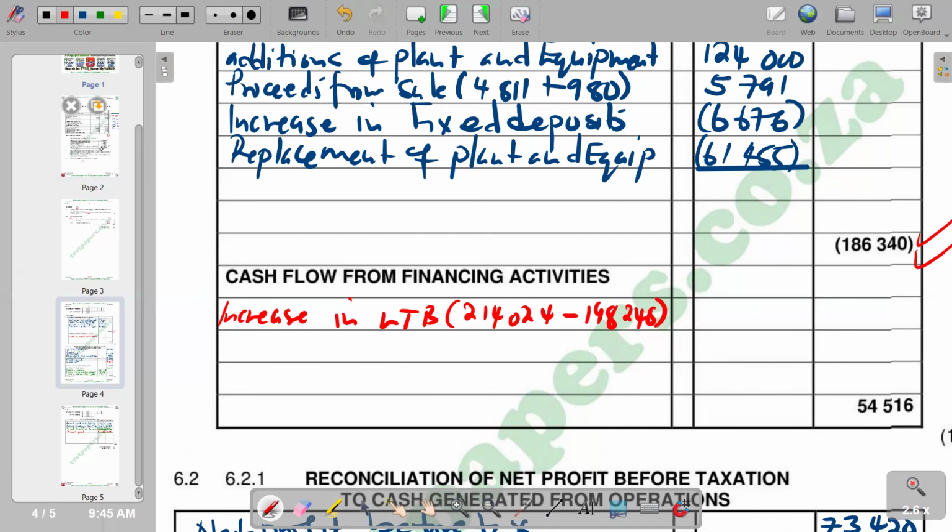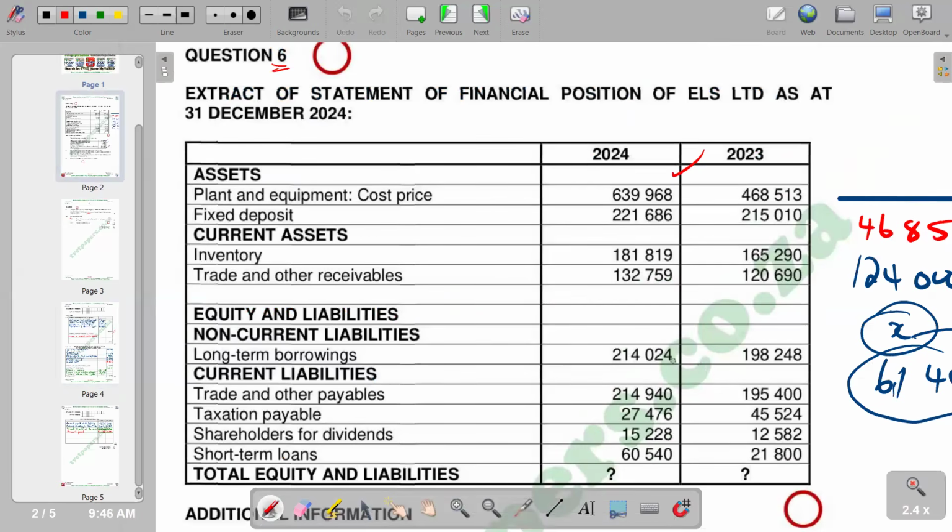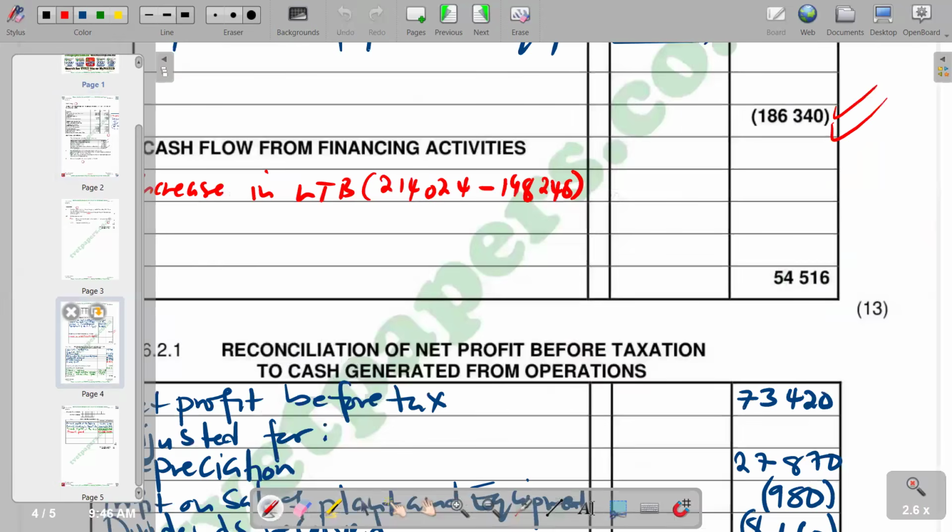So these are the figures that we are taking from here. Long-term borrowings, a movement that we have, 214,024 minus 198,248. And the net figure that we are supposed to get is 15,776.